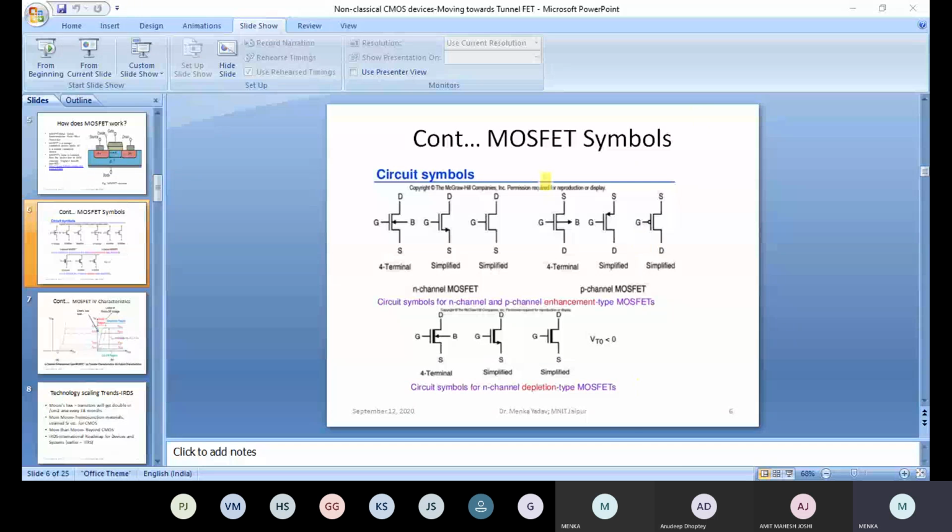Now next one is the technology scaling trends. So there is one international roadmap for devices and systems known as IRDS.